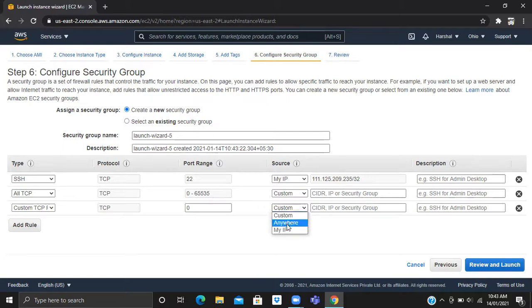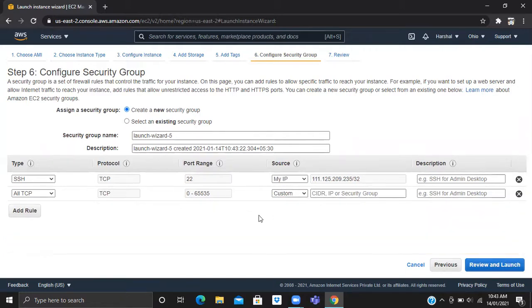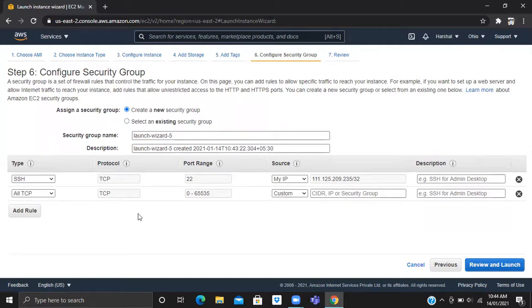We don't have a security group ID, no? Yeah, it is there, na? Where do we have to allow? Launch wizard 5. You are creating a new one, na? Yeah, I'm creating a new one. You can use the old one, no issue. It's just because I want to keep things in front of us. That's why I'm showing you SSH, and we are doing all TCP, right?